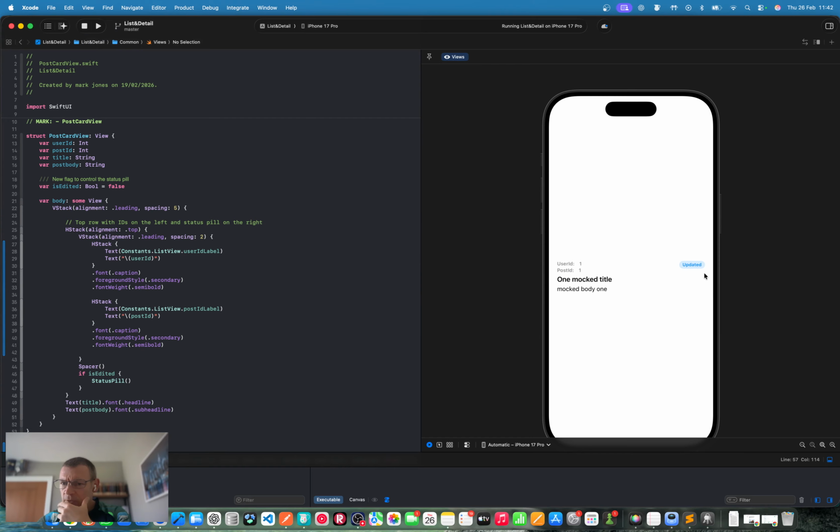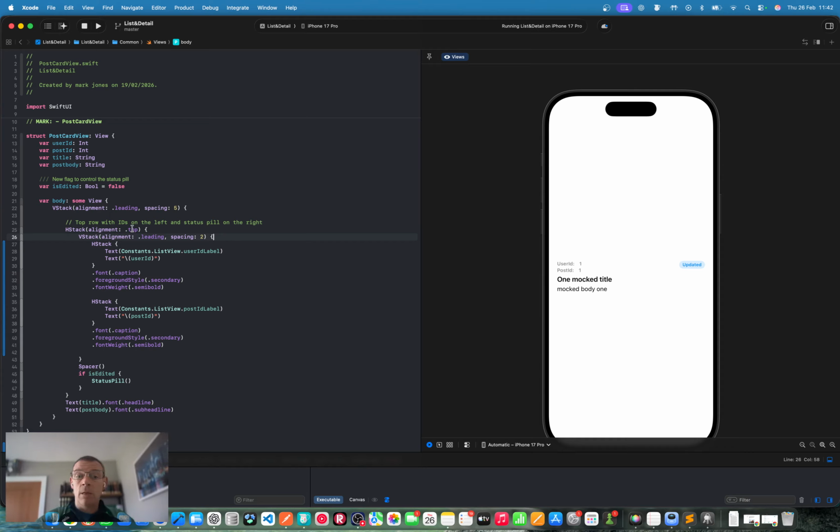Is that centered? Doesn't look to be centered. So we've got a V stack. We've got an H stack which contains, well, that's odd.